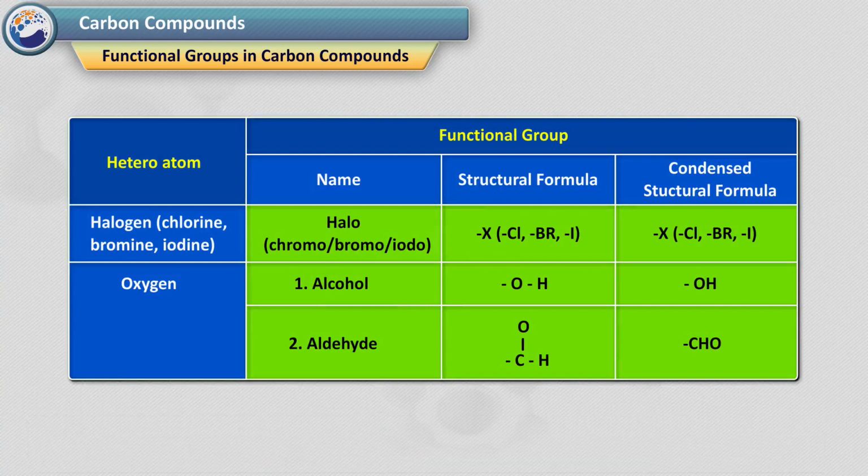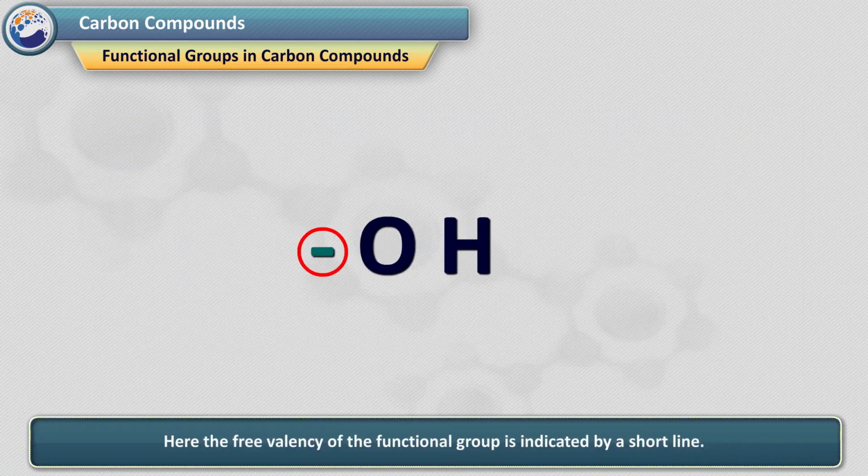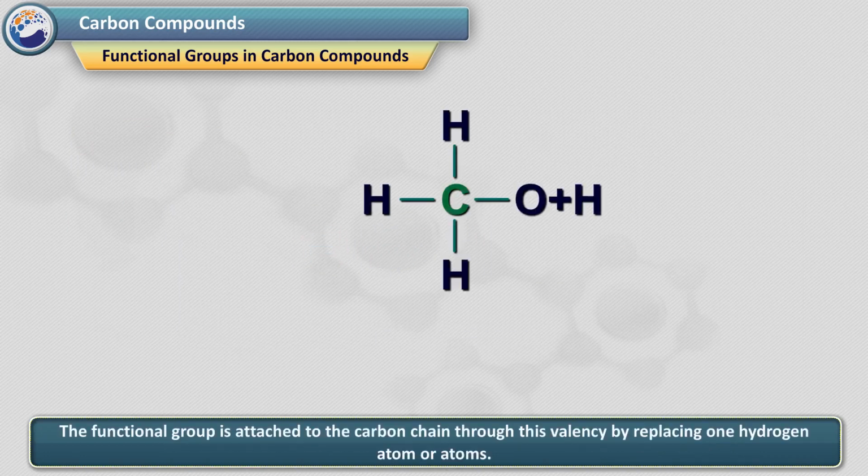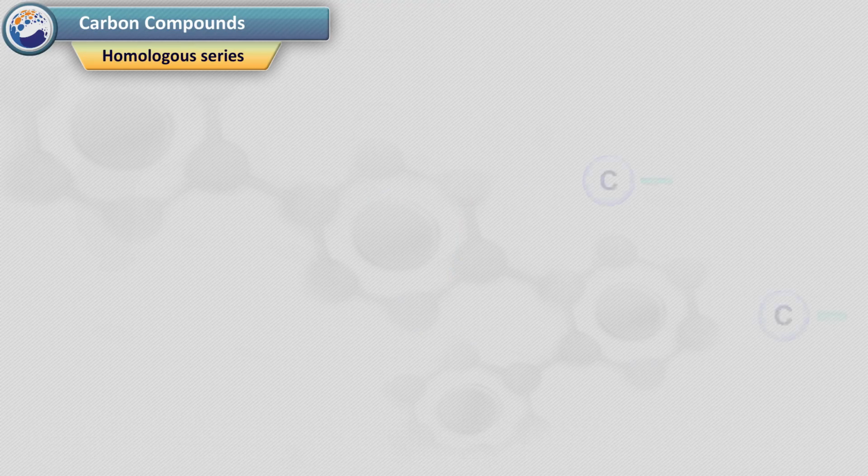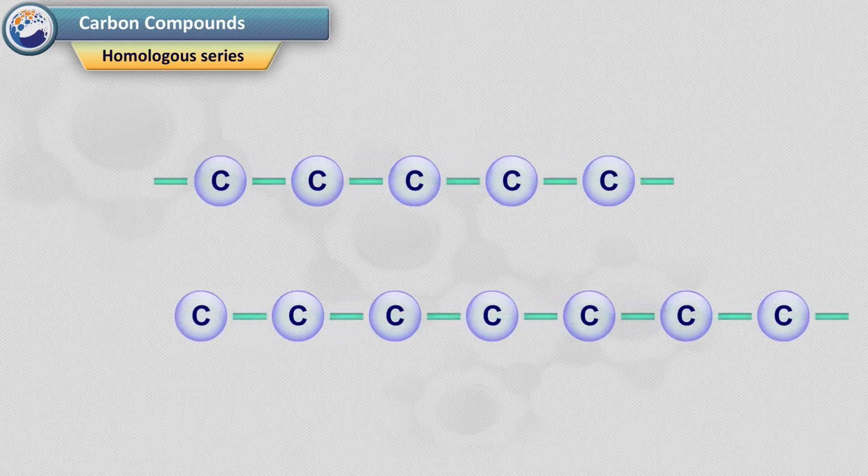Refer image: some functional groups in carbon compounds. Here, the free valency of the functional group is indicated by a short line. The functional group is attached to the carbon chain through this valency by replacing one hydrogen atom or atoms. Homologous series. When carbon atoms are joined together, chains of different lengths are formed. Also, when hydrogen atoms are replaced by functional groups, a large number of compounds are formed having the same functional groups but different length of carbon chain.